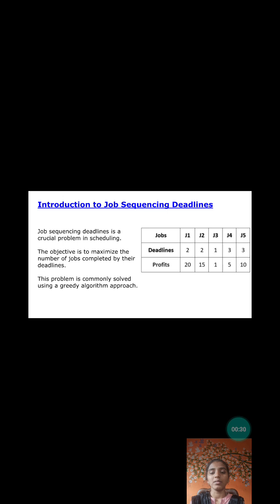What is job sequencing? Job sequencing with deadlines is a crucial problem in scheduling. The objective is to maximize the number of jobs completed by their deadline. This problem is commonly solved using the greedy algorithm approach.